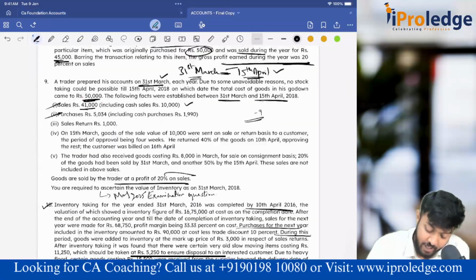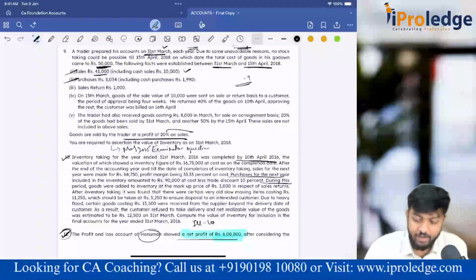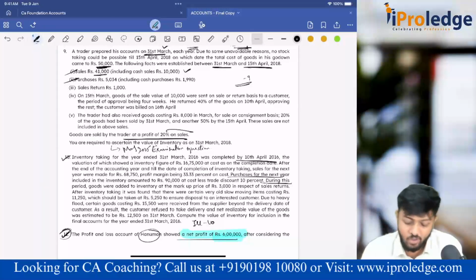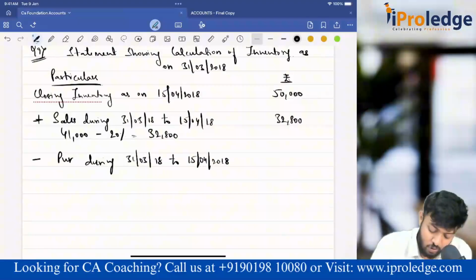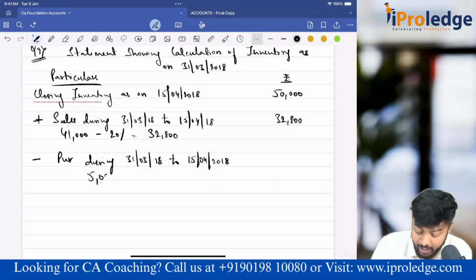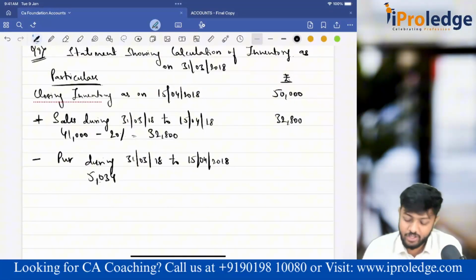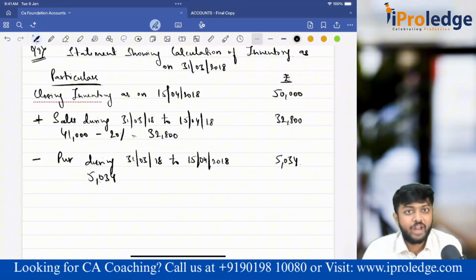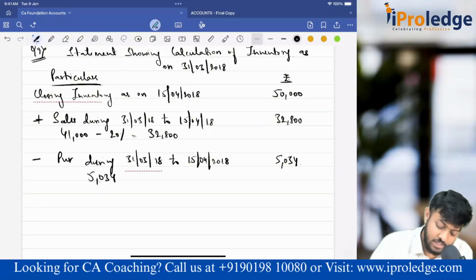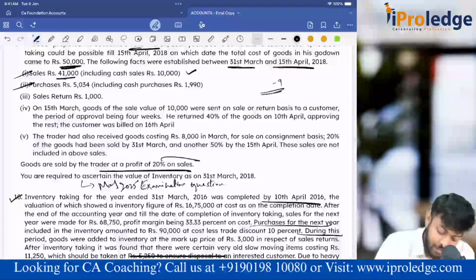How much purchases have I made? 5034. Again, they have told it includes cash purchases. Guys, it's a biscuit, that bifurcation doesn't matter. So 5034. Purchases will already be at cost only, so nothing to do. So 5034 I will subtract. Clear?